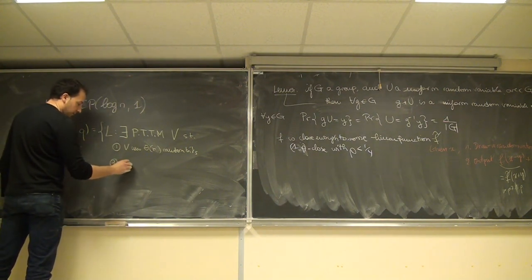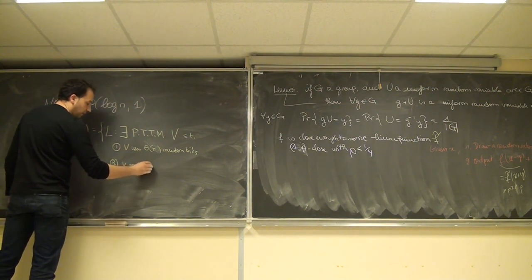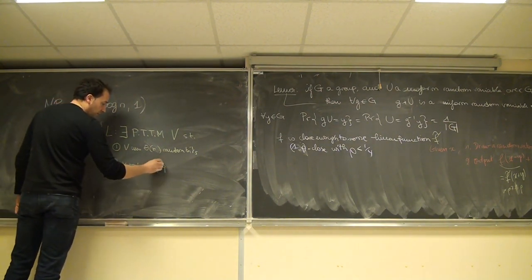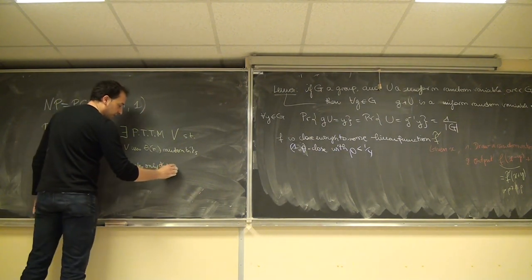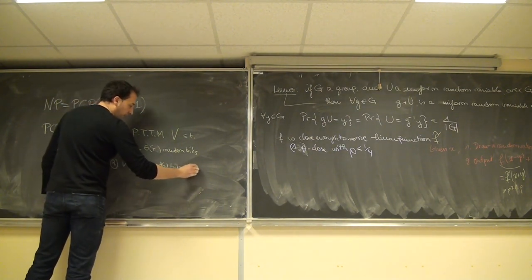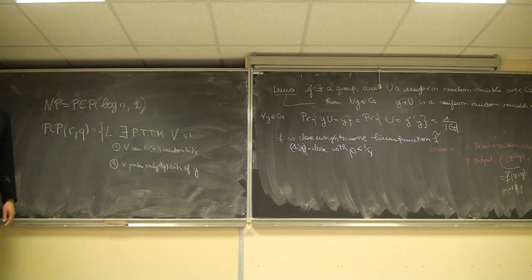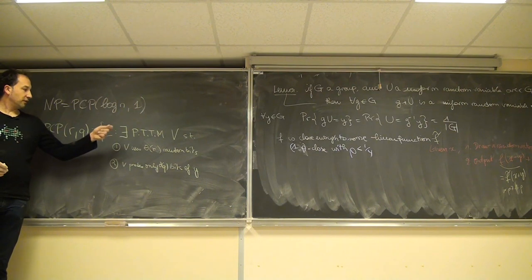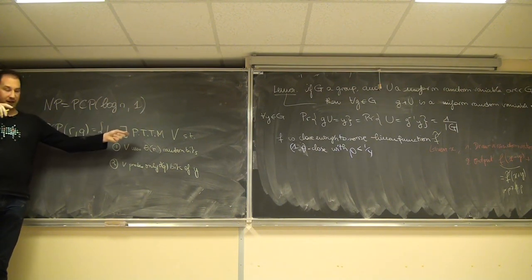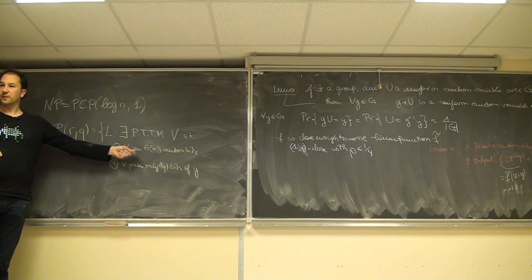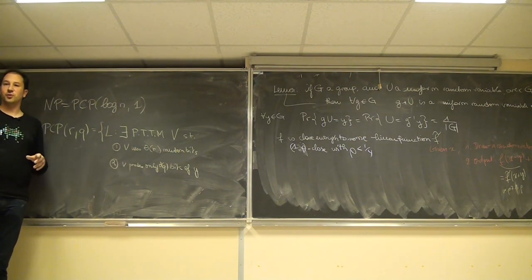V probes only theta of q bits of Y. You're allowed to read only q positions in Y. You compute these positions using the input string X and the random bits, and you ask Y, I want to know this one, this one, this one, this one.